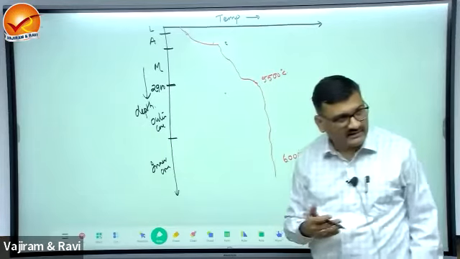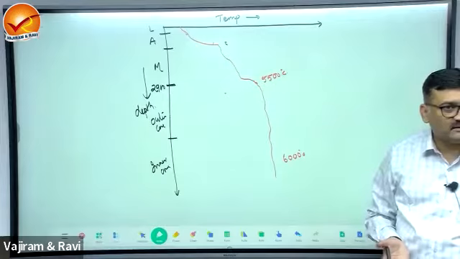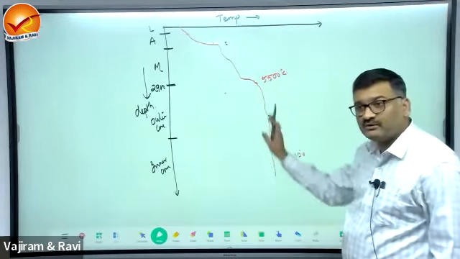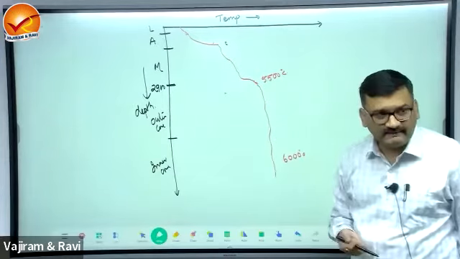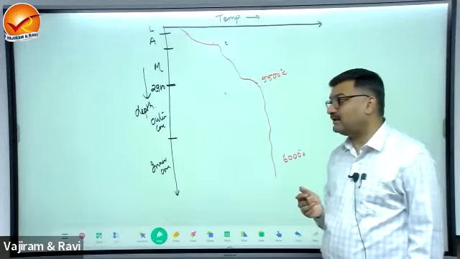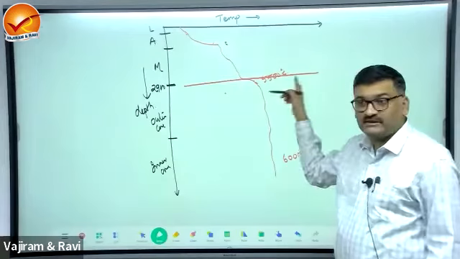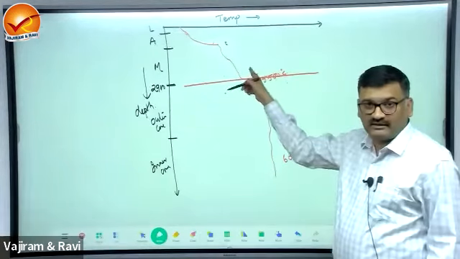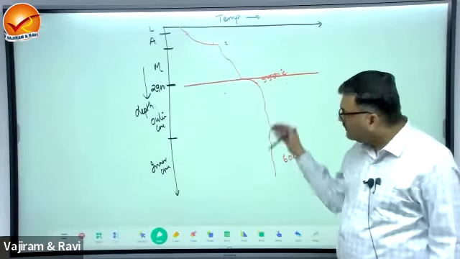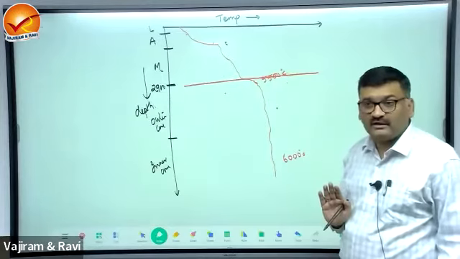So can we say that the temperature in the core almost remains constant? Yes, it appears like almost the same temperature throughout the core. Means we can say the temperature is stabilizing. Temperature inside the earth stabilizes at which boundary? This is the Gutenberg discontinuity, mantle-core. So the temperature in the core remains almost the same, or there is very little difference between the temperature of the outer core and inner core.